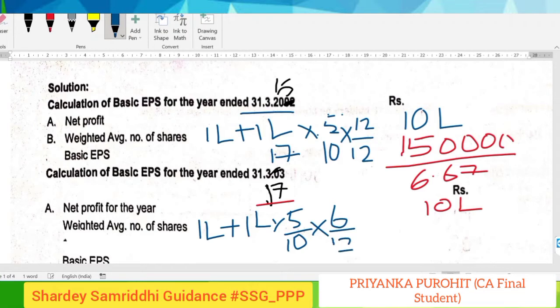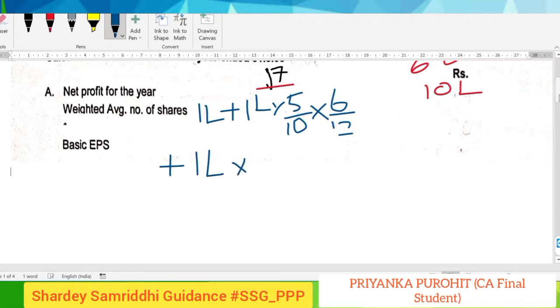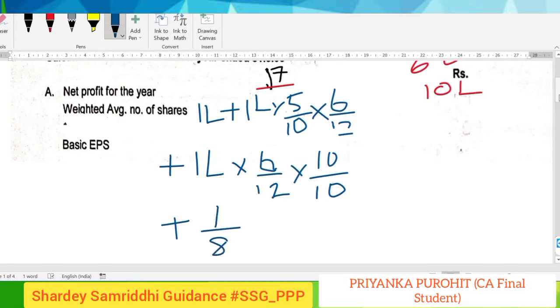This was when the shares were partly paid, and then plus 1 lakh into 6 by 12, since they were converted to fully paid, plus the bonus shares, that is 1 share for every 8 shares.